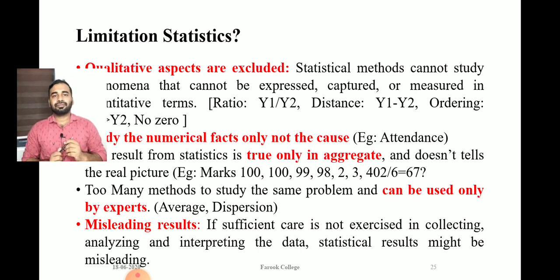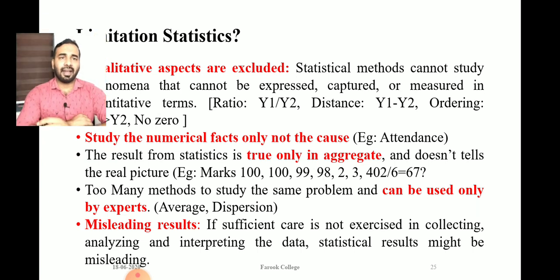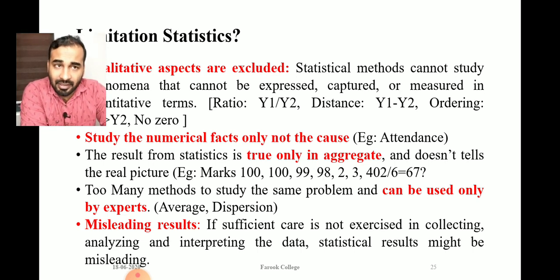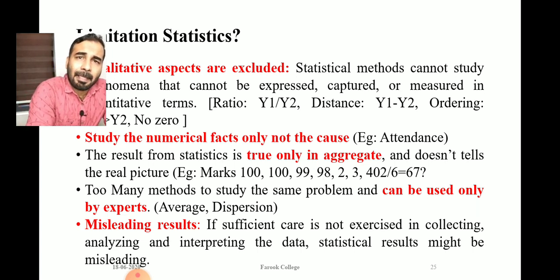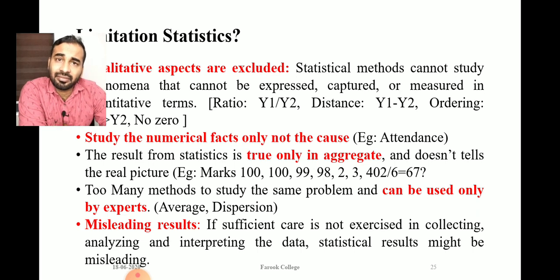And the fourth one: statistics study numerical facts, and the results from statistics are true only in aggregate, and they don't tell the individual picture. It is one of the most important limitations of statistics. Statistical facts are only correct at the aggregate level, but if you take the individual level, this will clearly lead you to a wrong conclusion.